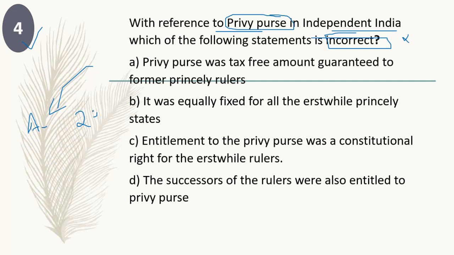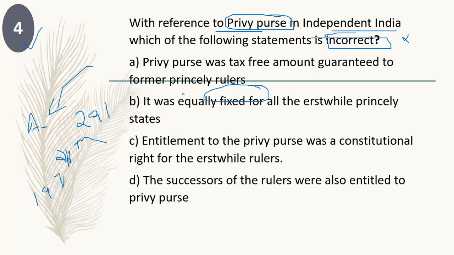It was there in Article 291 of the constitution, which guaranteed a tax-free amount payable to these erstwhile rulers, the earlier rulers, because they had given away their right over that land for the unity of India. So the 26th Constitutional Amendment of 1971, during Indira Gandhi's time, abolished the privy purse in India.